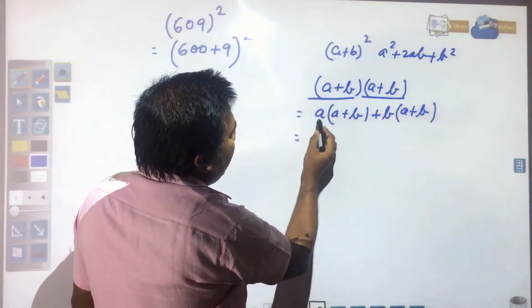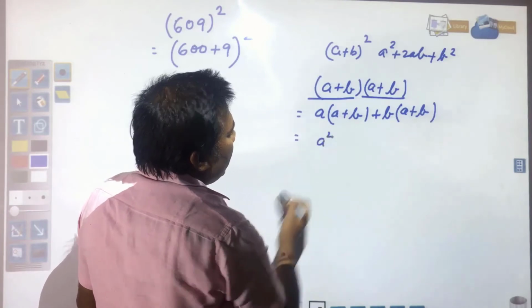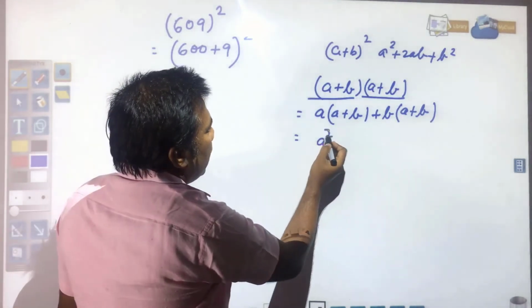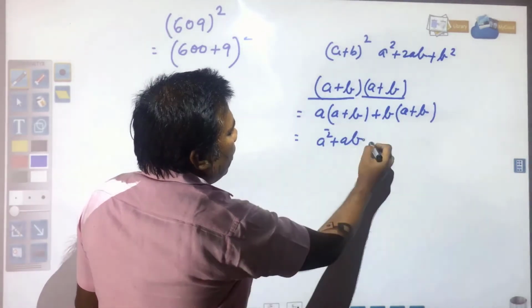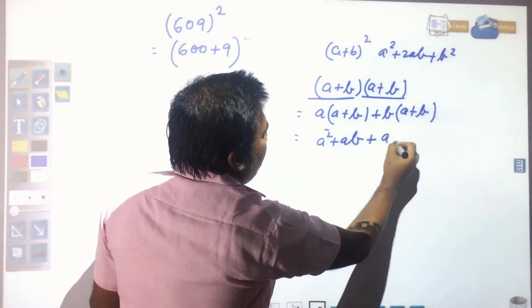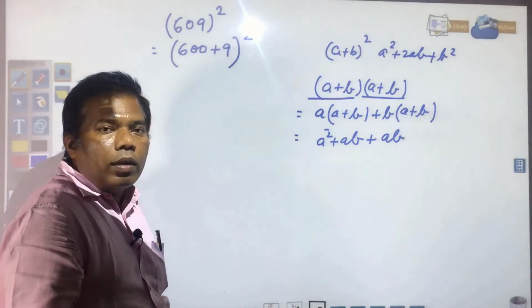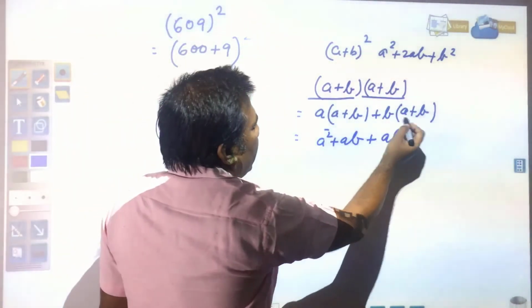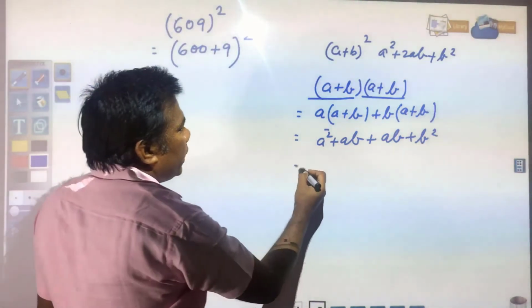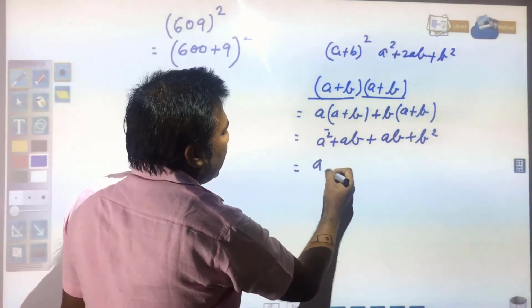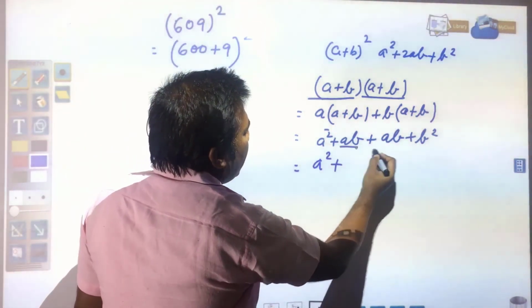A into a will be a square. A into b will be ab. B into a will be ab or ba, whatever you write. B into b will be b square. So here you see what you got: a square plus ab and ab.